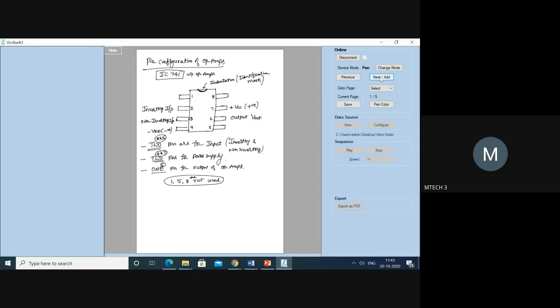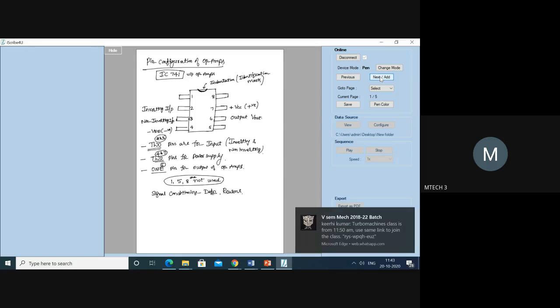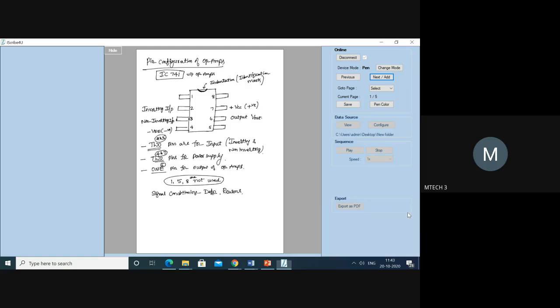Now we have started with signal conditioning. We understood the definition of signal conditioning, then the reasons why we use signal conditioning. After the reasons, we understood the processes used for signal conditioning. Then after understanding the processes, we started our discussion with amplifiers.